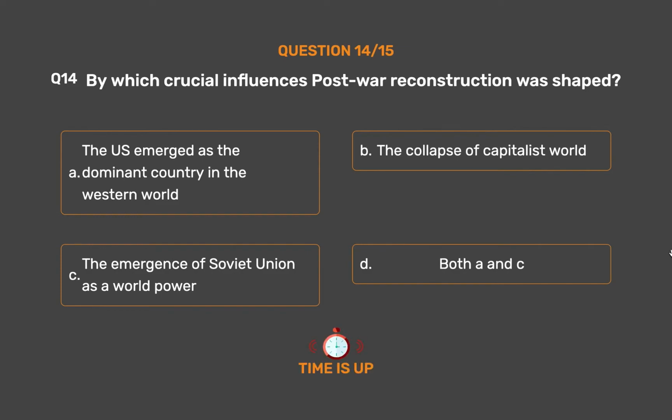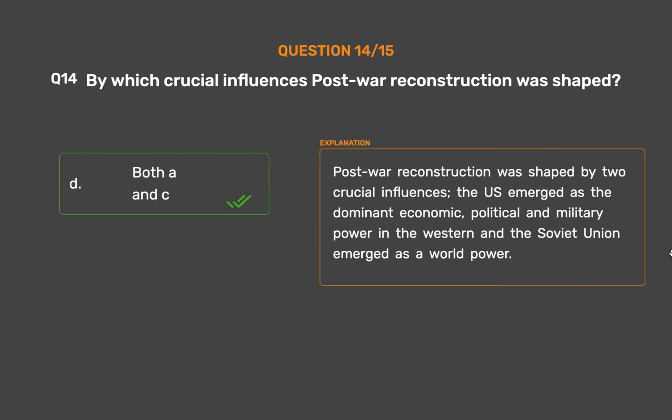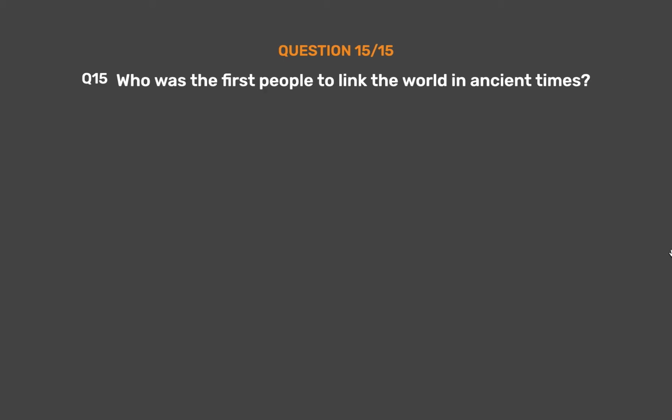The correct answer is option D. Both A and C. Post-war reconstruction was shaped by two crucial influences. The US emerged as the dominant economic, political and military power in the Western world, and the Soviet Union emerged as a world power. Question number 15.